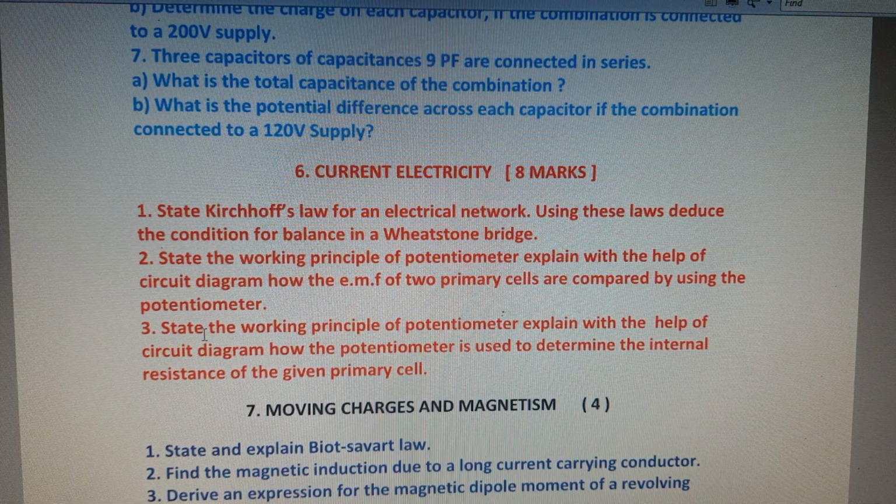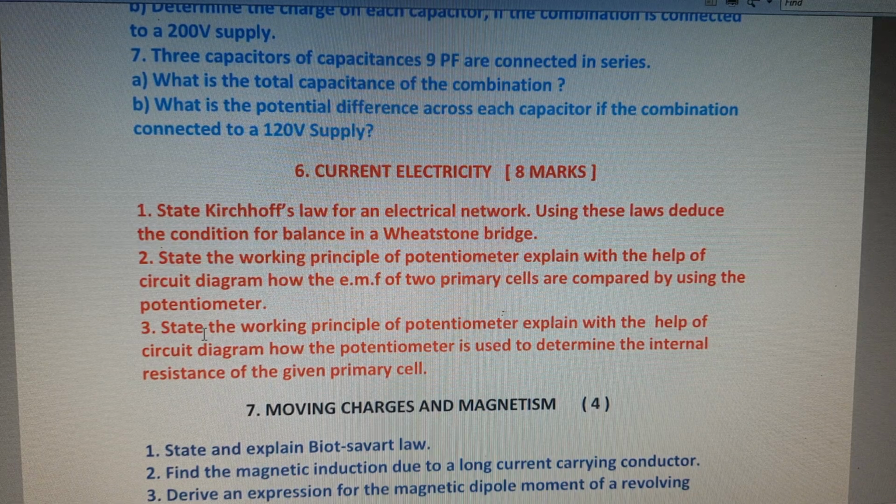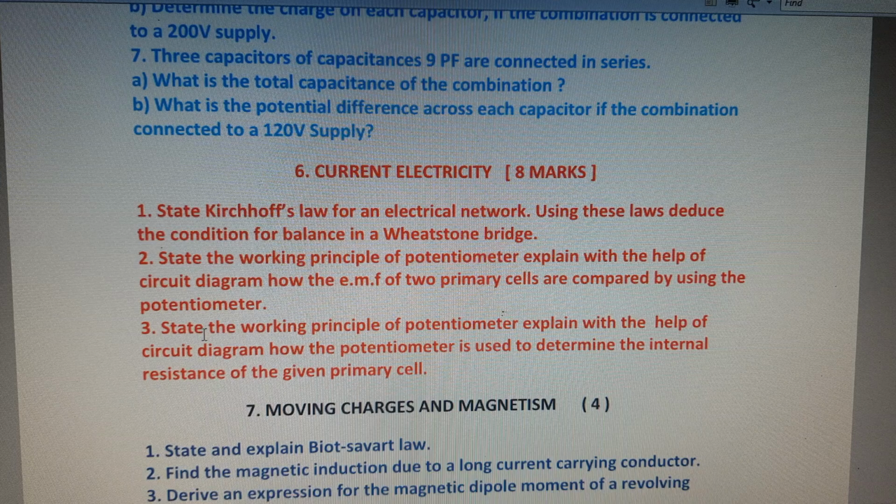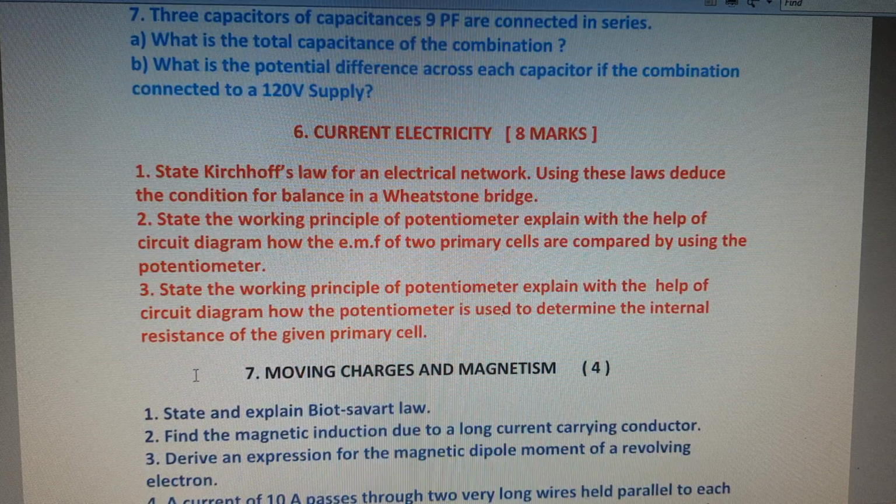This is the first question, and the second and third questions are related to the working principle of the potentiometer and its applications. The second question is: state the working principle of the potentiometer, and explain with the help of a circuit diagram how the EMFs of two primary cells are compared using the potentiometer. And the third question, a repeated one, is: state the working principle of the potentiometer, and explain with the help of a circuit diagram how the potentiometer is used to determine the internal resistance of a given primary cell.